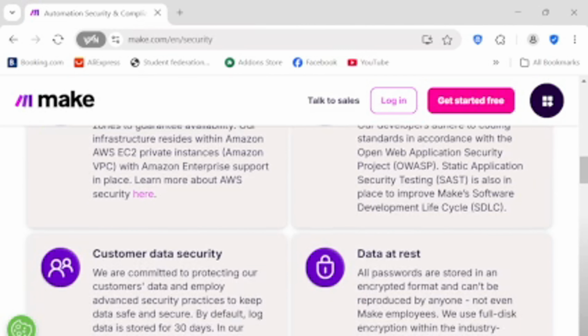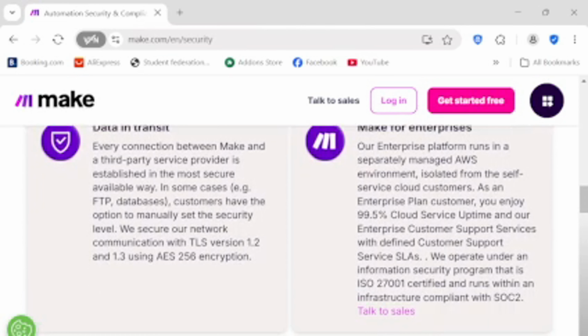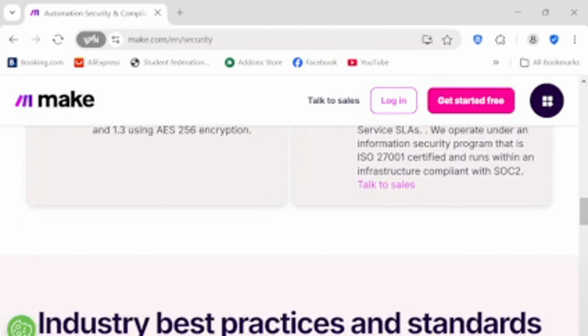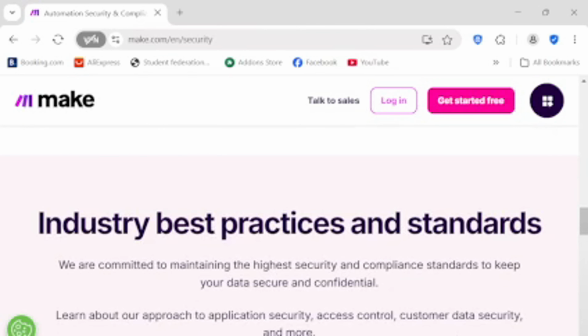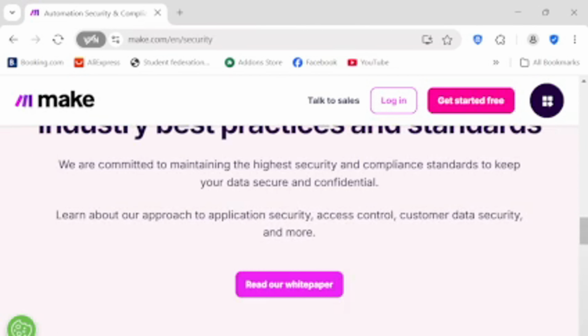These are just some of the core features that make our platform a leader in visual automation. The power and flexibility are there for you to explore and harness. Next, let's look at how Make provides solutions across various industries and departments.